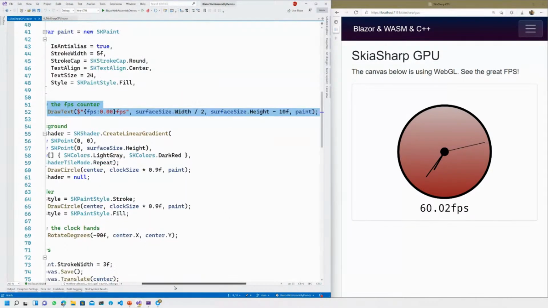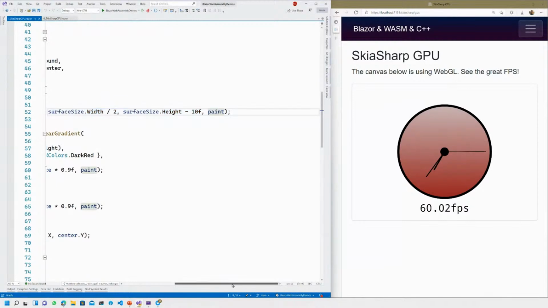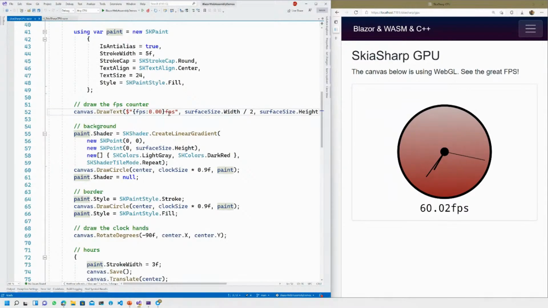And again, at the end, you can see there's the paint object that says, hey, draw the text using these properties. And I can go in here and I can say, frames per second, right? I don't know. Boom, done. Let's put a space there. Okay, that's pretty exciting. Let's move this width to the, let's do that, right? Cool. Let's not stick on that.